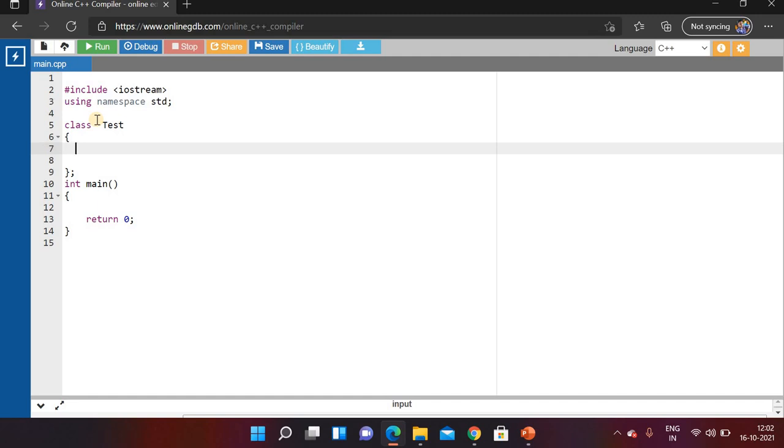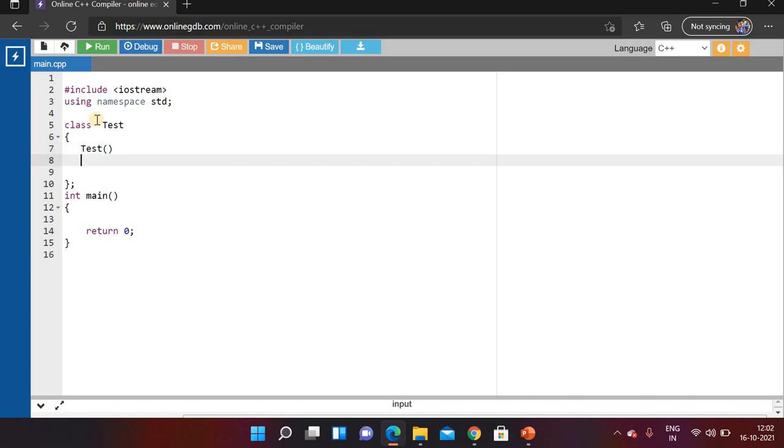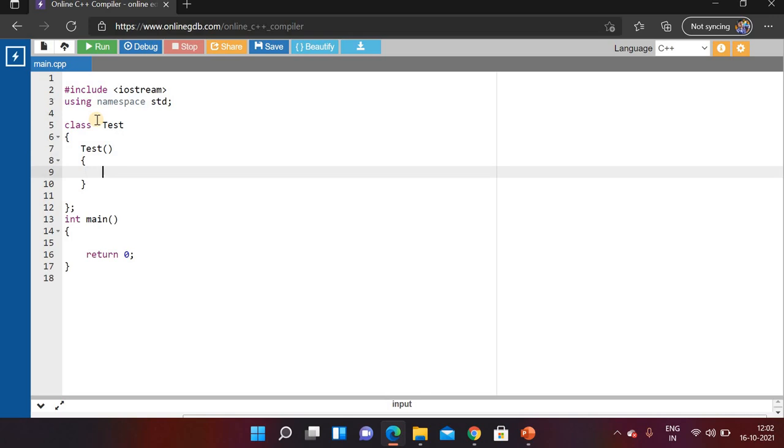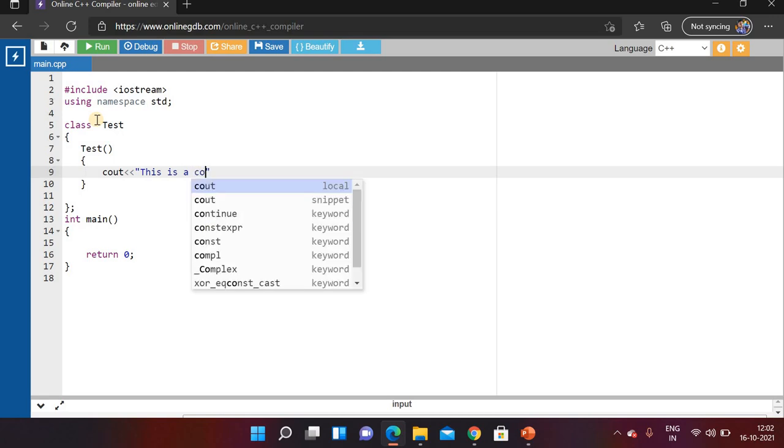For creating a constructor we create a function with the same name as the class. Our class name is test, so we write our function name as test only, and a constructor does not have any return type, not even void, so we are not writing any return type here. Within these braces we will write the body of this constructor. Here we are printing a simple message like "this is a constructor".